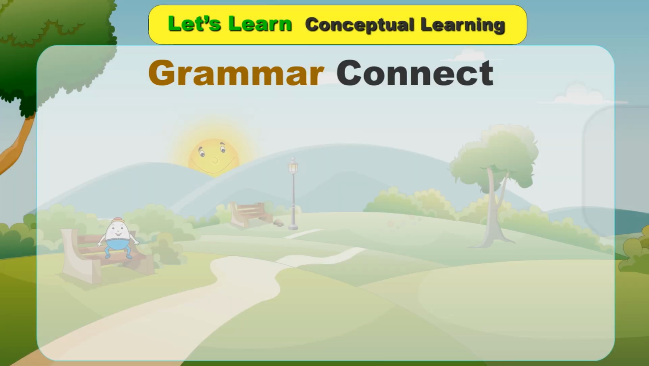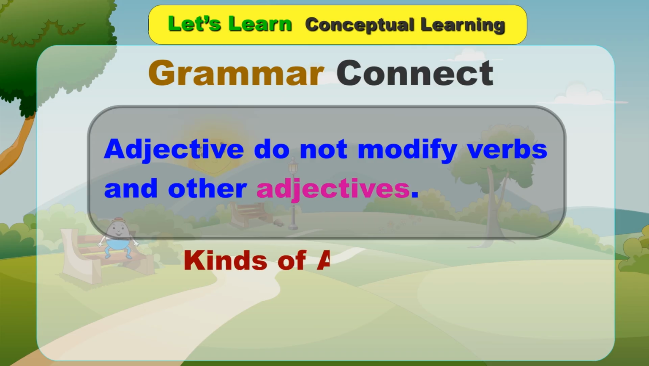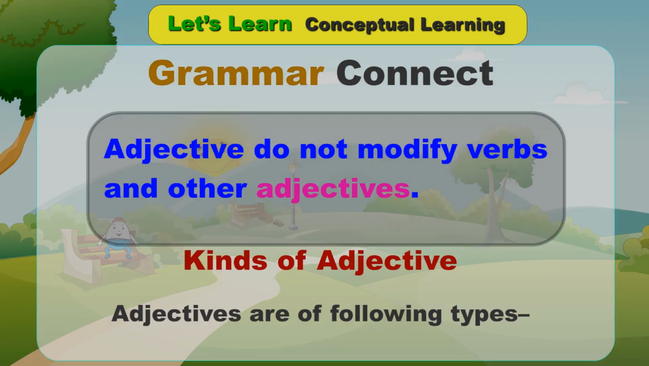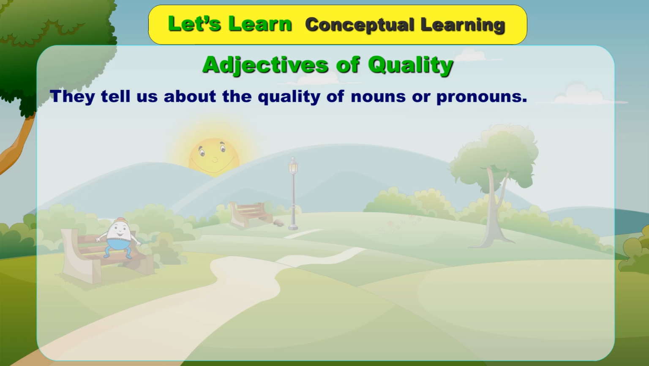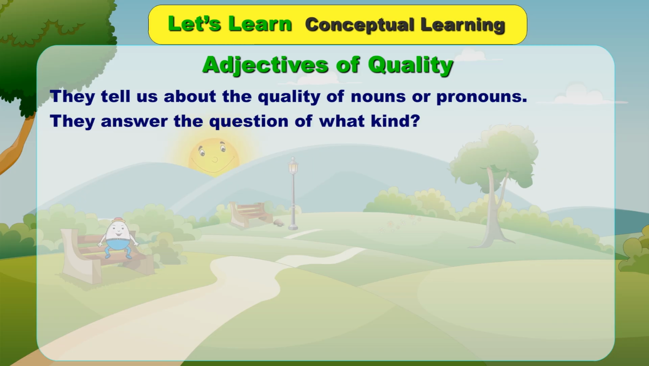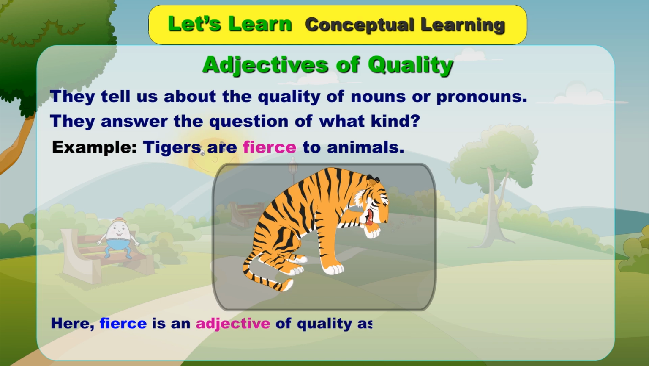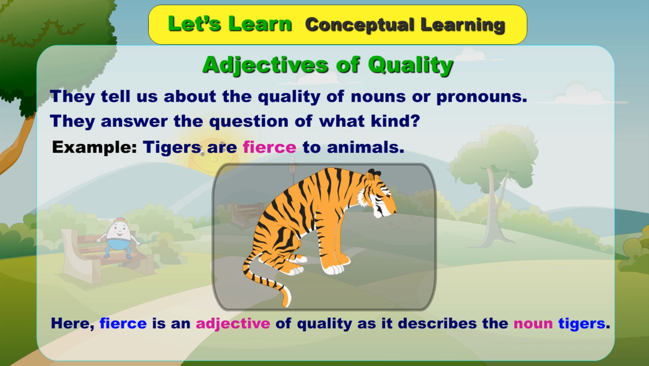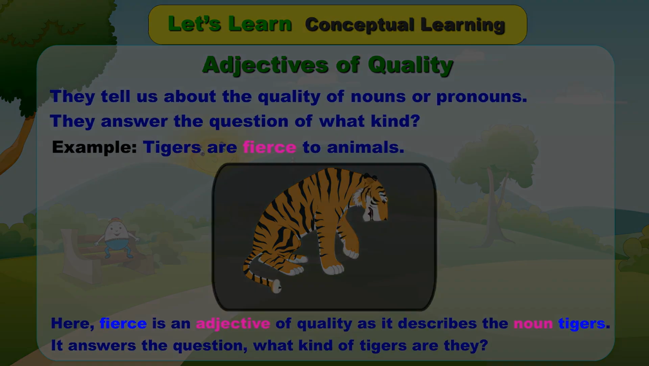Grammar connect. Adjectives do not modify verbs and other adjectives. Kinds of adjective. Adjectives are of following types. Adjectives of quality. They tell us about the quality of nouns or pronouns. They answer the question, what kind? Example, tigers are fierce animals. Here, fierce is an adjective of quality as it describes the noun tigers. It answers the question, what kind of tigers are they?